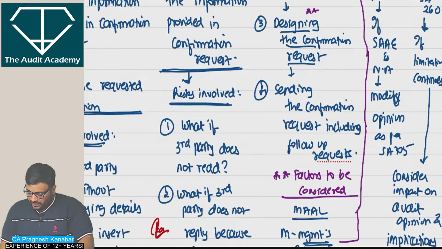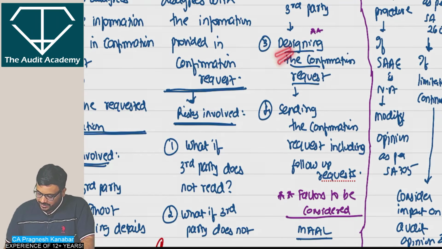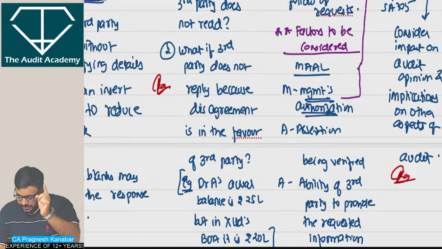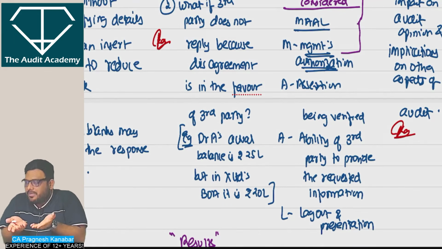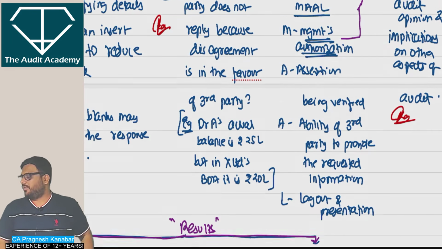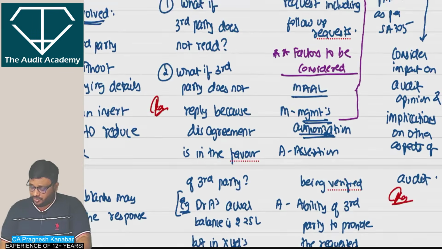The factors to be considered in designing the confirmation request are MAAL: M for management's authorization, A for assertion being verified, whether it is transaction or balance, A for ability of the third party to provide the requested information, and L for layout and presentation.